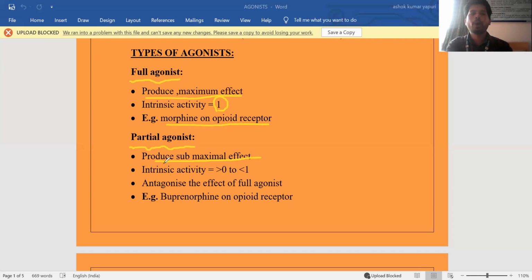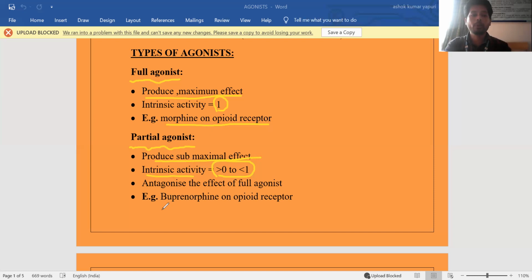So the partial agonist produces a submaximal effect, and its intrinsic activity is between 0 and 1, whereas for a full agonist it is 1 or sometimes greater than 1. So the partial response is half of the agonist.